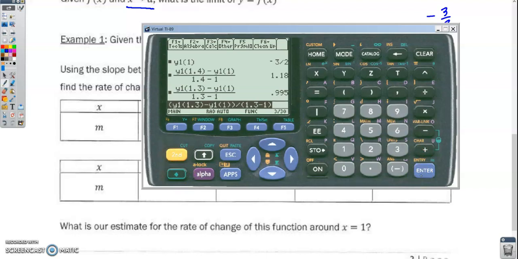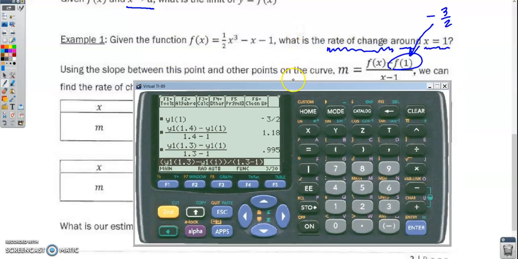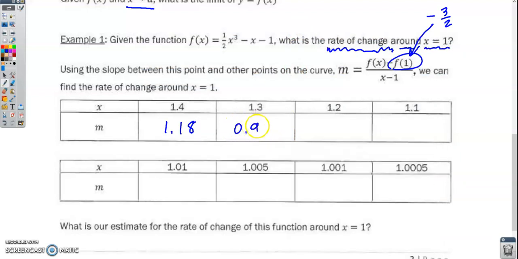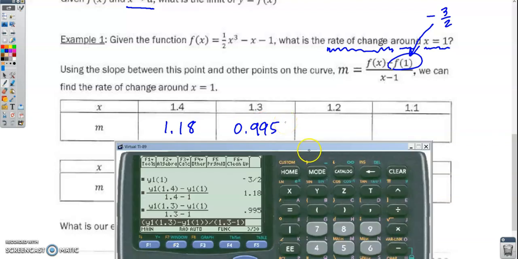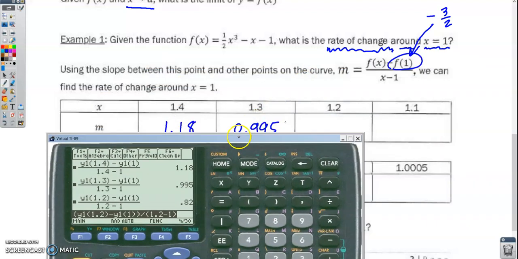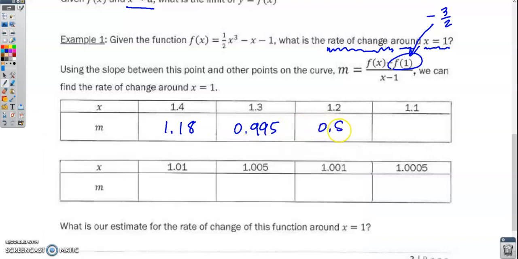All right, and then I do the same thing with 1.3, and so that's going to be 0.995. And I'm going to go ahead and do the same thing with 1.2. We get 0.82. Excuse me.